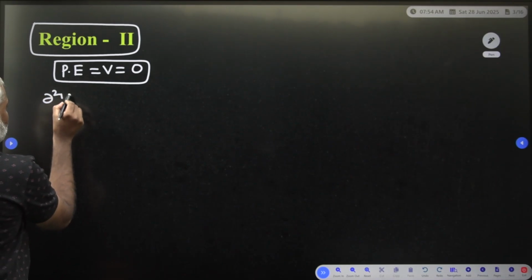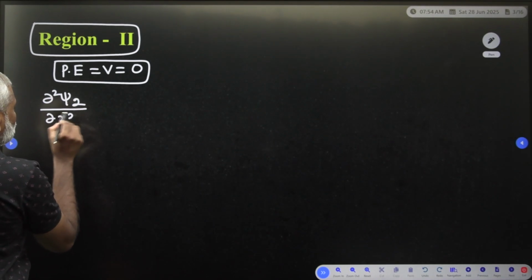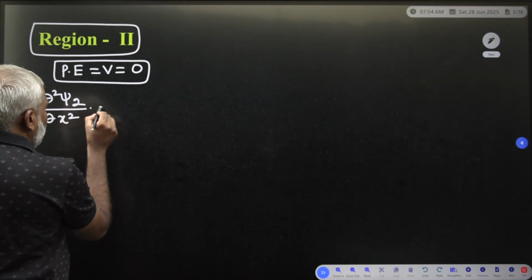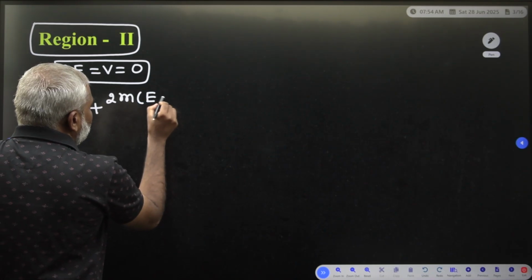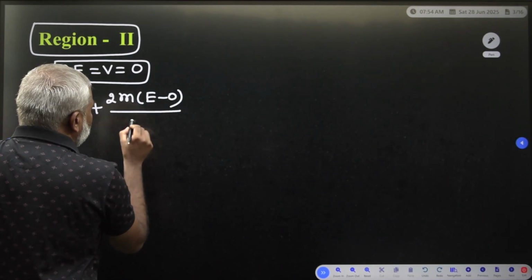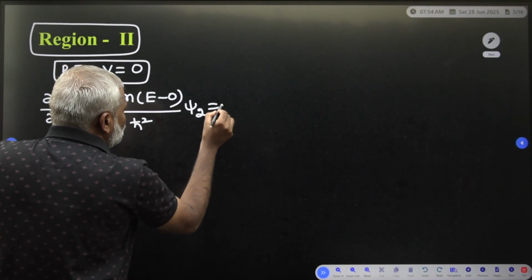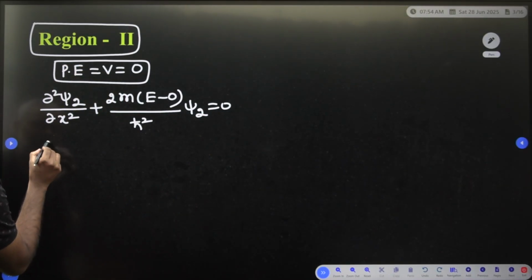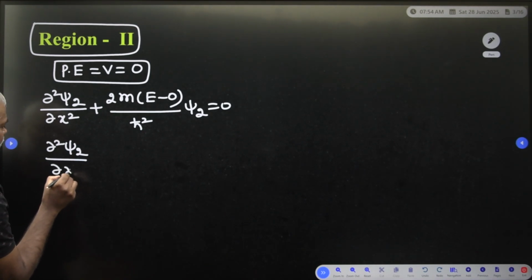Applying the Schrodinger wave equation in region 2: ∂²ψ2/∂x² plus 2m into (E minus 0) divided by h cut square into ψ2 is equal to 0. Clear?